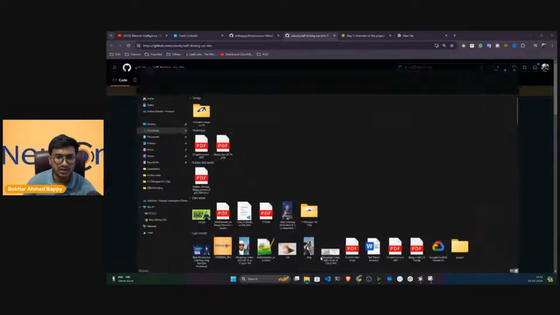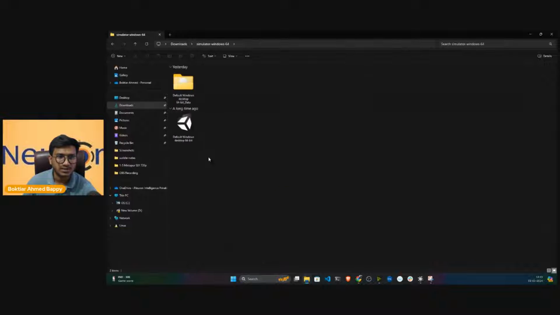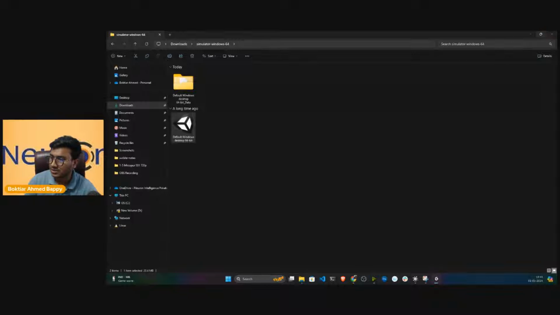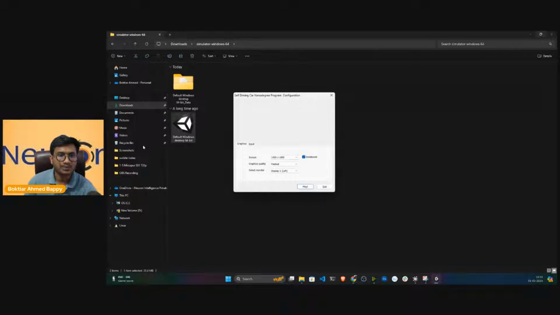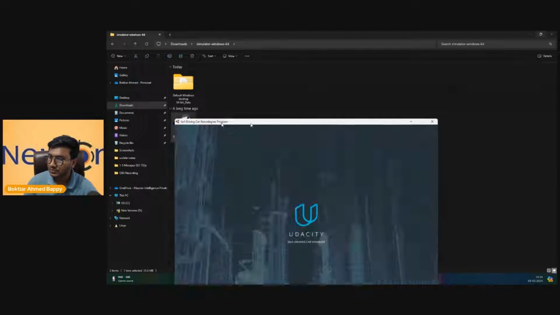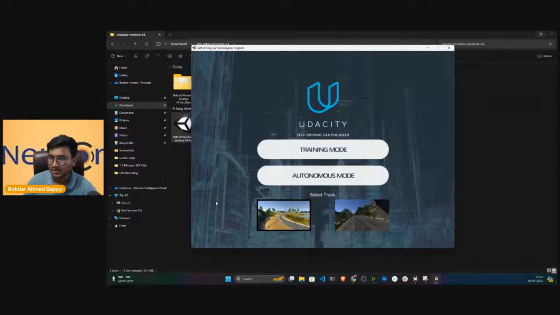Let me open it quickly. So here is the simulator, guys. If I double click, it will open the simulator, but before that you have to set some configuration, like the screen resolution. Now, see, this is the window. Here I'll select the highest resolution and click on play. Now see, guys, this is my car simulator.